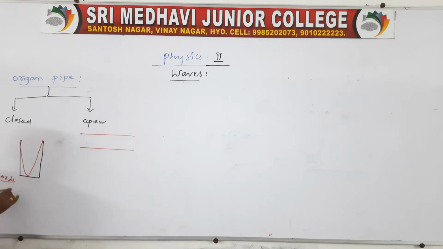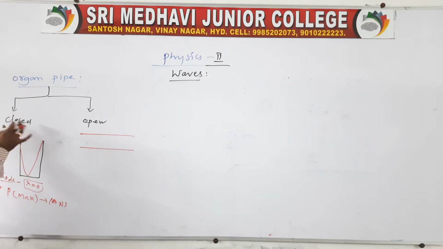At a closed end, the displacement is minimum. Whereas at a closed end, the pressure is maximum. This is very, very important. We call it a pressure antinode, because antinode means maximum. In this situation, the pressure is maximum at a closed end.